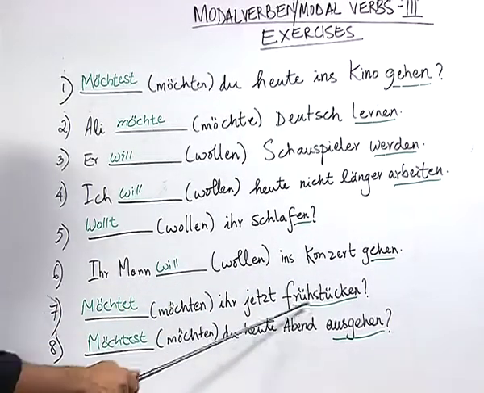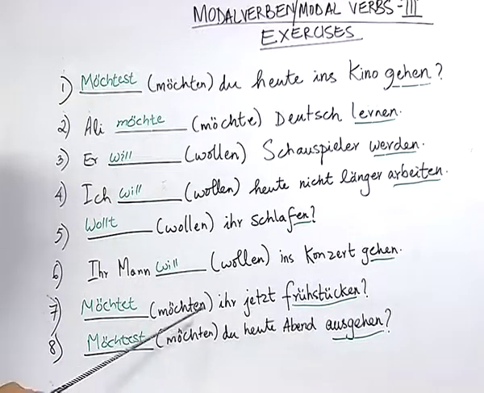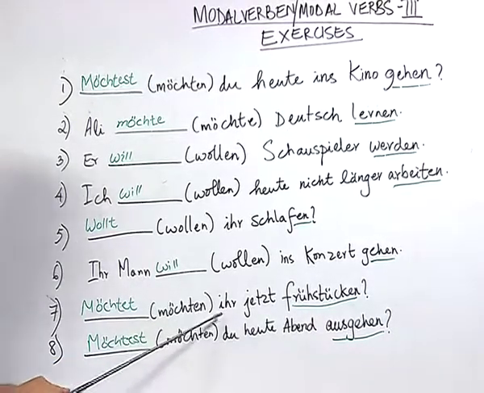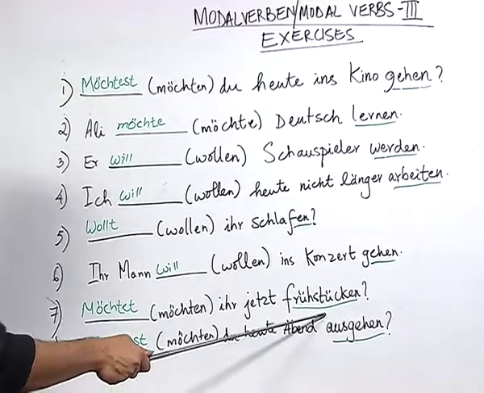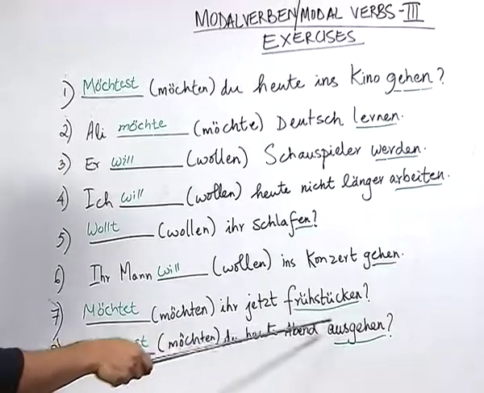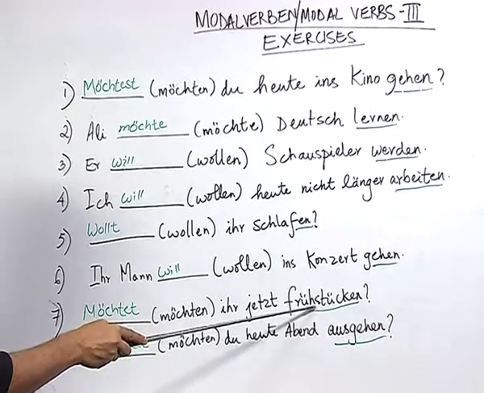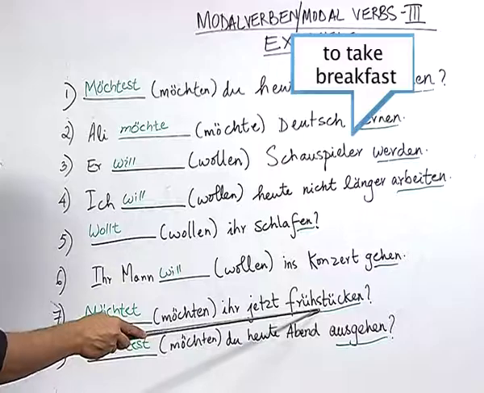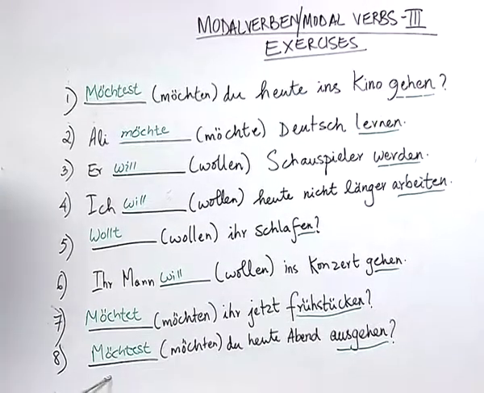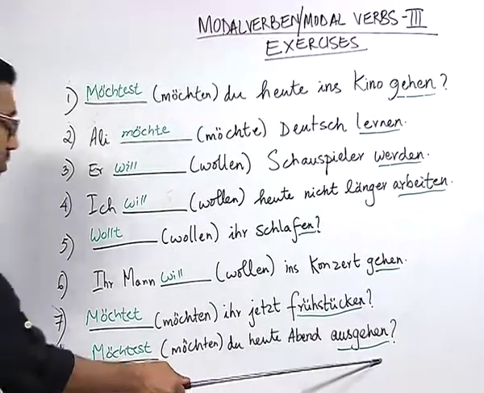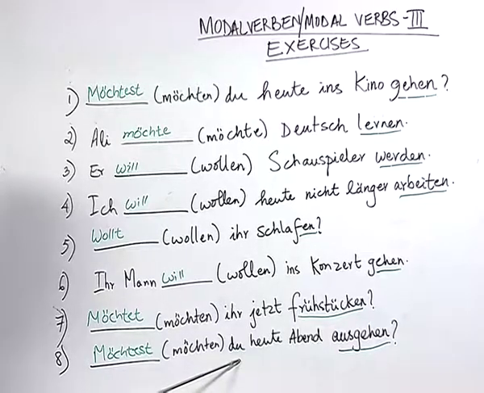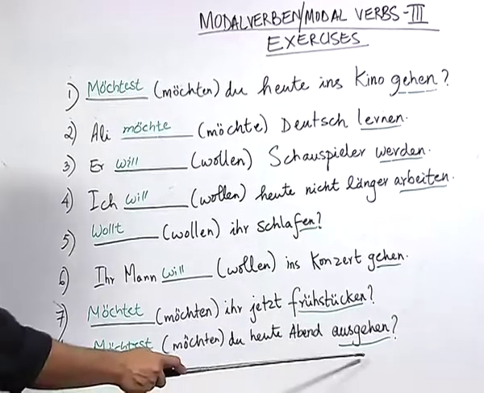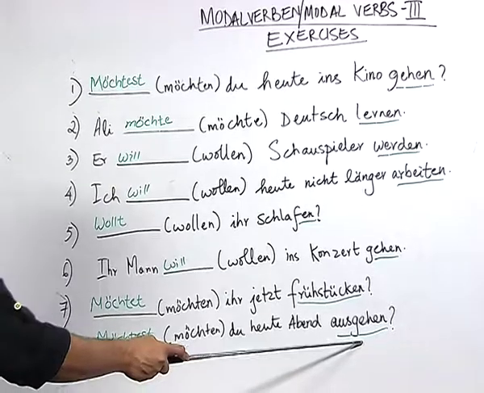Möchtet ihr jetzt frühstücken? Here the student correctly identified the conjugation of the verb möchten according to the pronoun ihr and also identified the verb in the infinitive, and let me tell you the meaning of this verb: frühstücken means to take breakfast. Möchtest du heute Abend ausgehen? Here also the student correctly identified the conjugation of the verb möchten according to the pronoun du and also marked the verb at the end in the infinitive form.